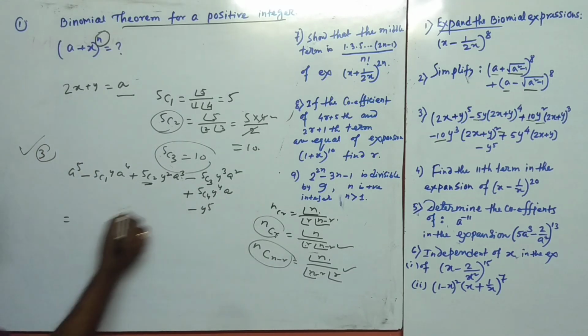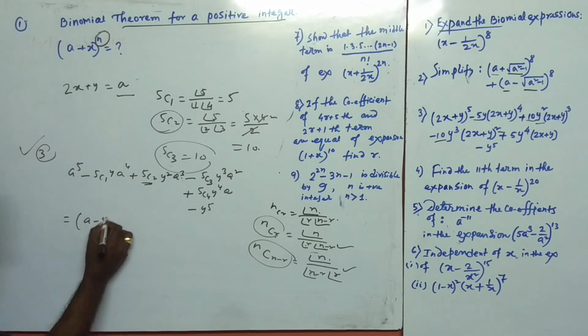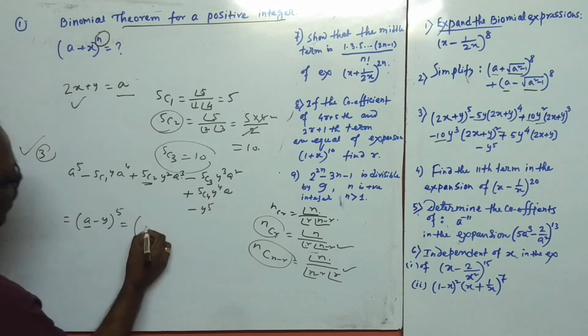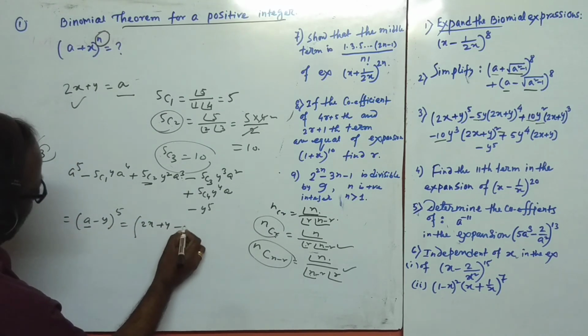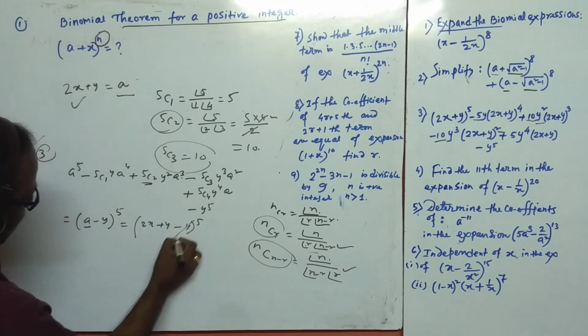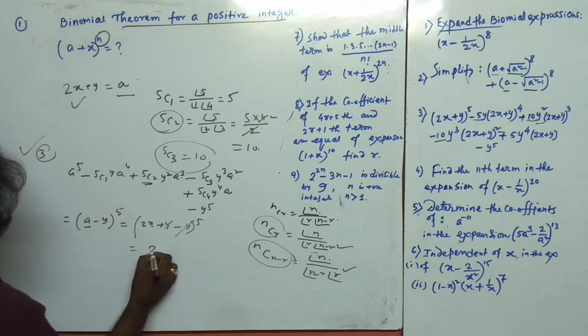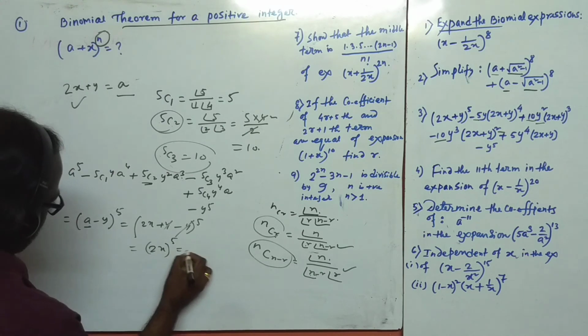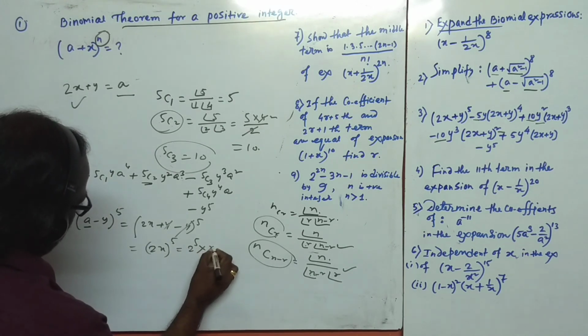So this can be written as a minus y whole to the power 5. A means twice x plus y, so this is 2x plus y whole to the power 5, so 2 to the power 5 into x to the power 5.